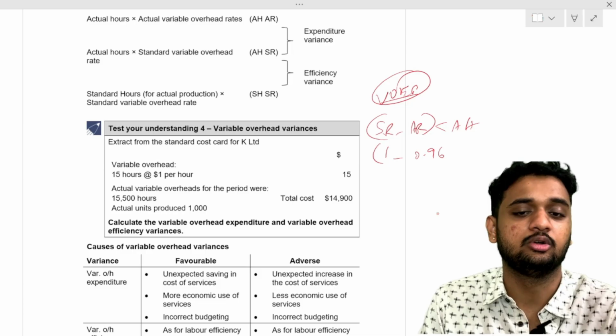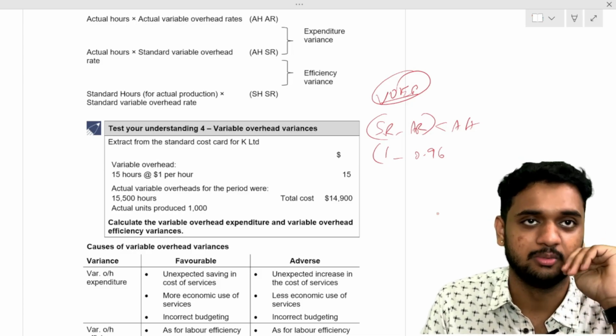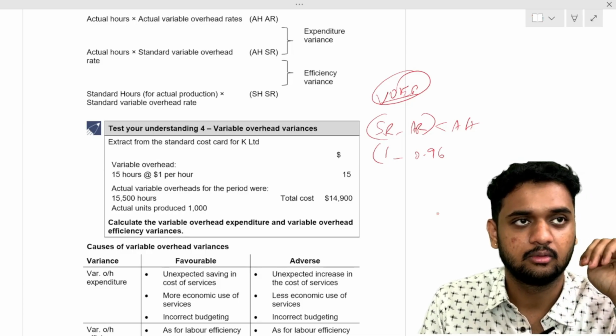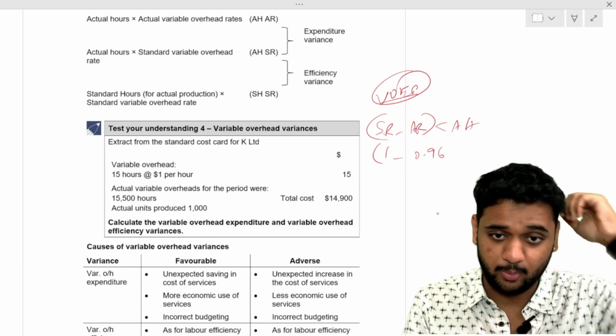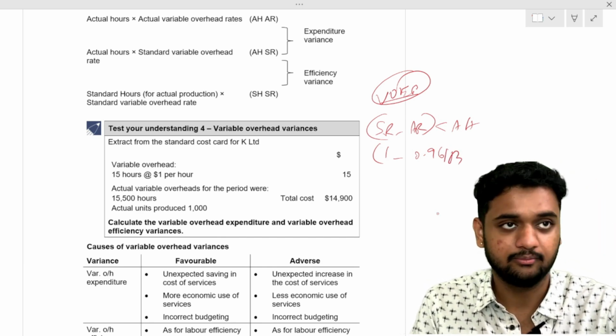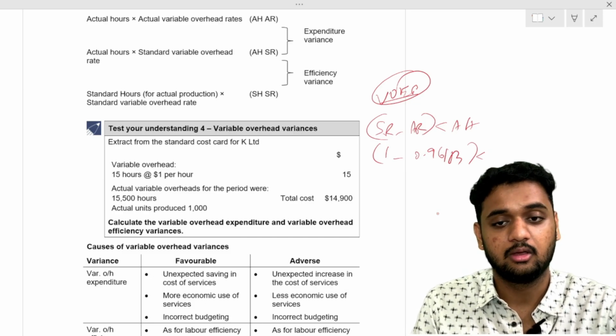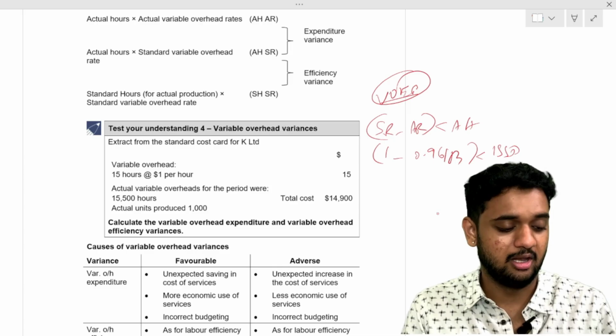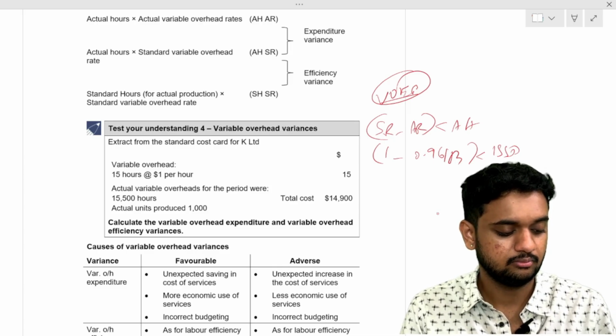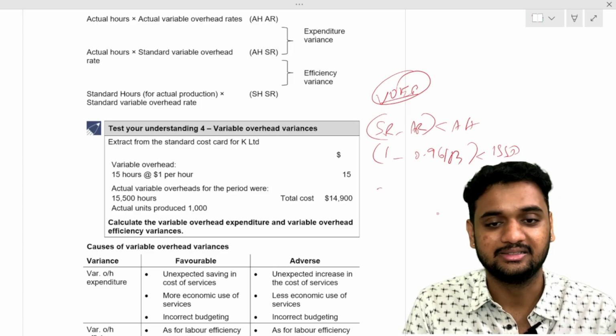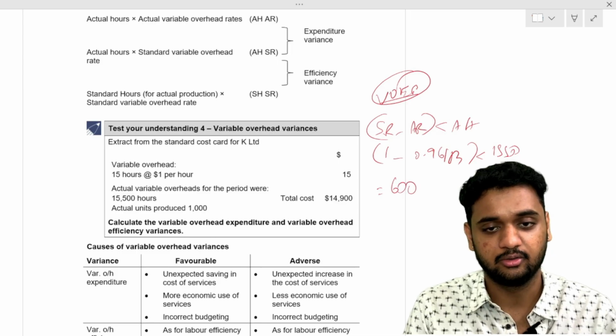It is advisable to take 4 decimals, so 0.9613. Into what is the actual hours? 15,500. Multiply and tell me. That is 600, which is favorable.